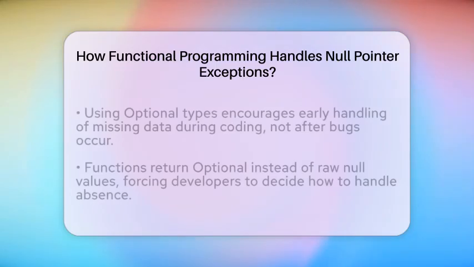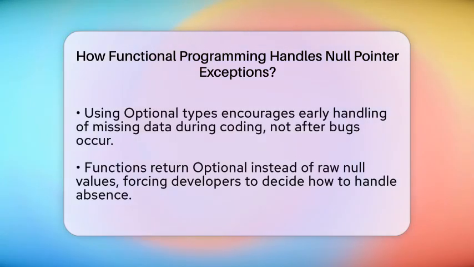Using optional types encourages developers to handle missing data early, during coding, not later when bugs appear. Functions return optional instead of raw data that might be null. When calling these functions, you must decide what to do if the value is absent. You might provide a default, throw an error, or handle it in some other way. This makes your code safer and more predictable.